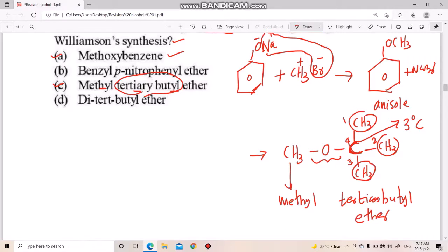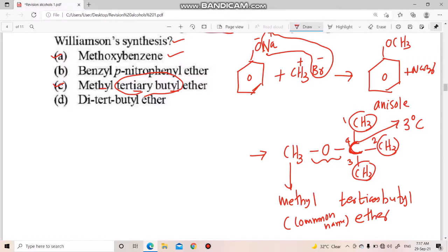So hello students, one minute. This is a common name, okay, not IUPAC. Tertiary butyl is related to the common name. So you can expect common and IUPAC names. So this is a product. Is it possible to make this product by using Williamson synthesis?